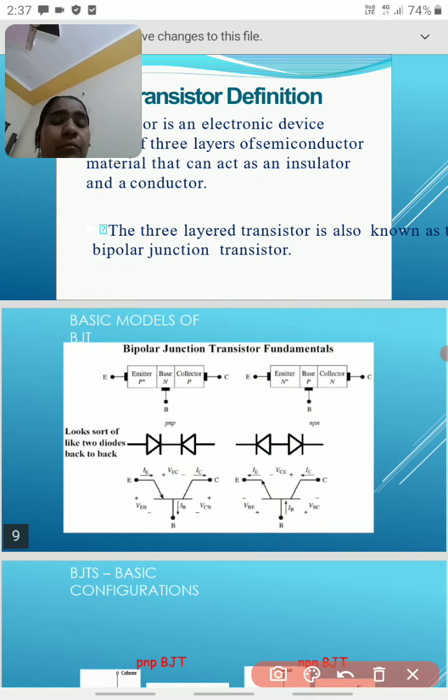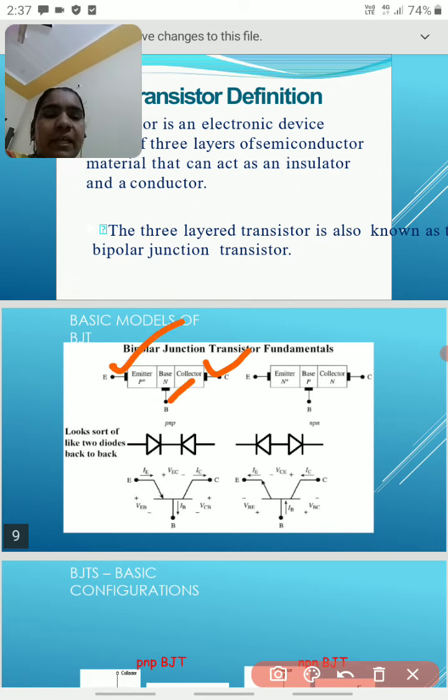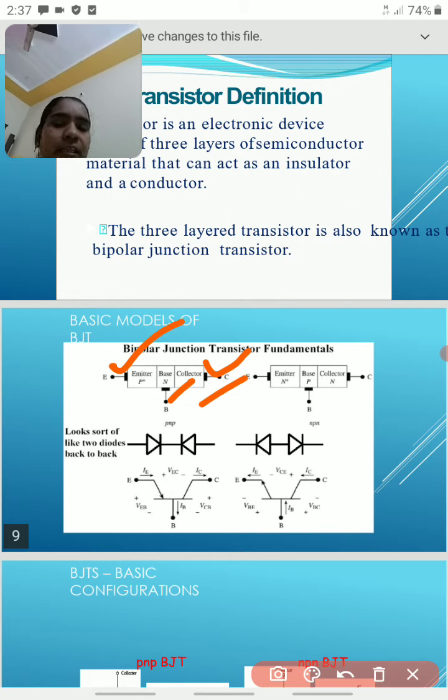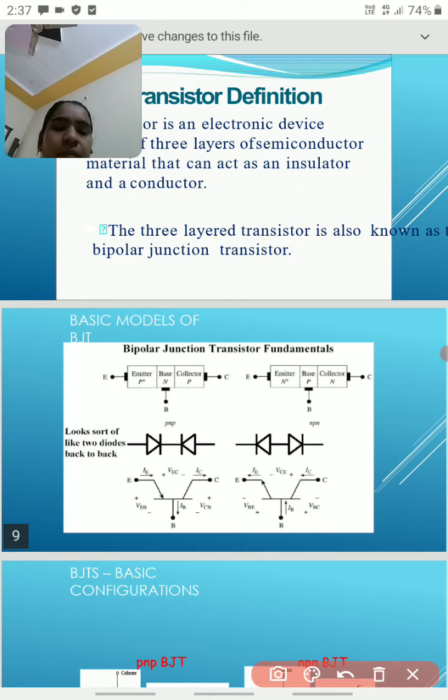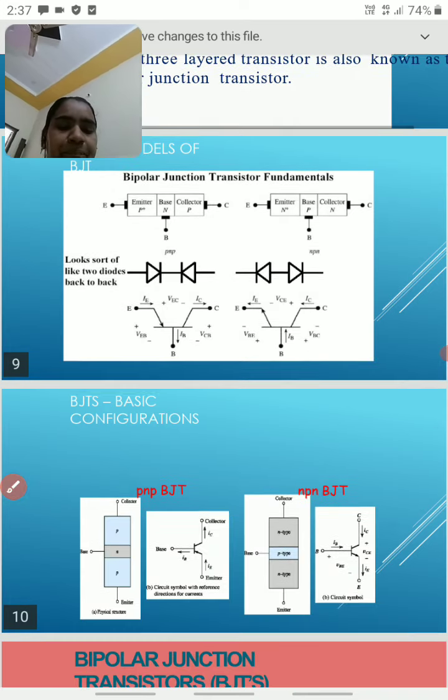And we will learn what the main purpose of the emitter, base and collector is, what the main uses of all these terminals are, and what the main differences between all these three terminals are. Okay. So in the next slides I will explain all three terminals.